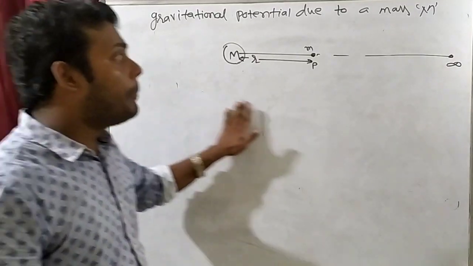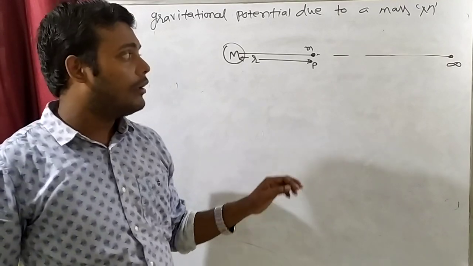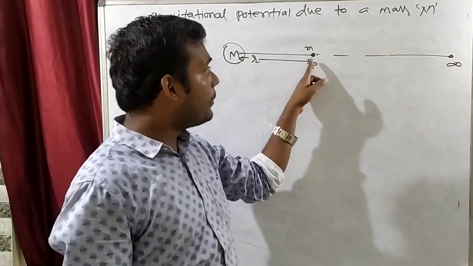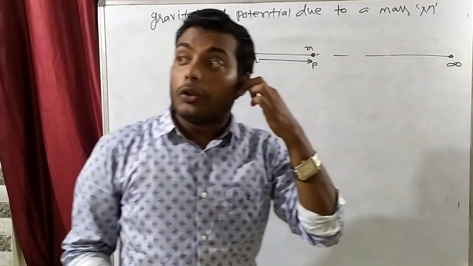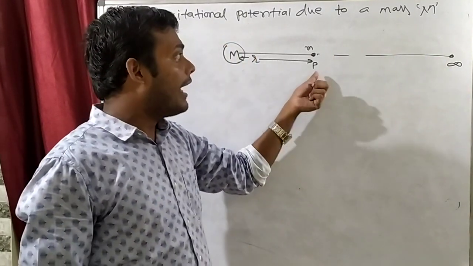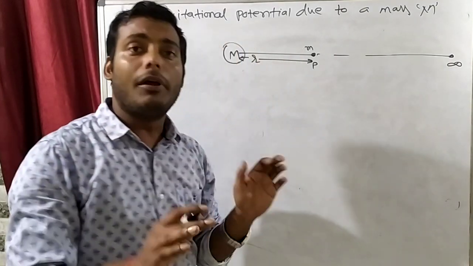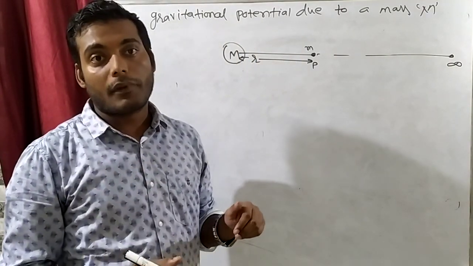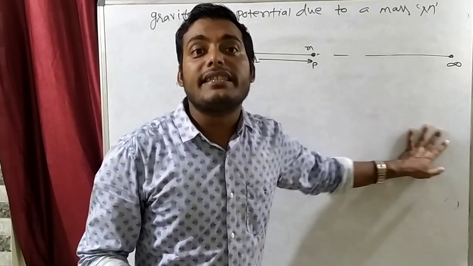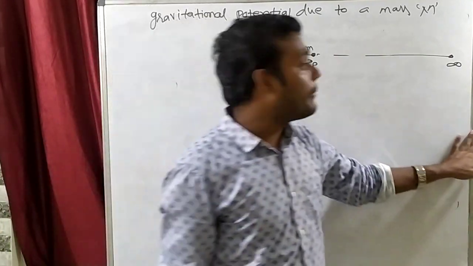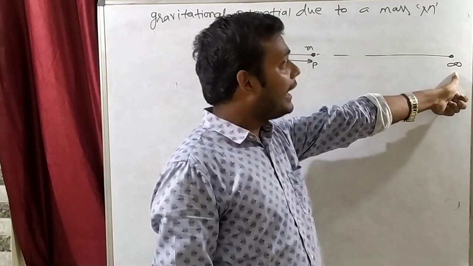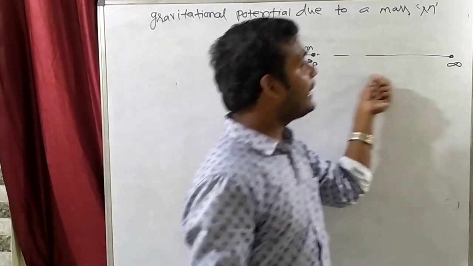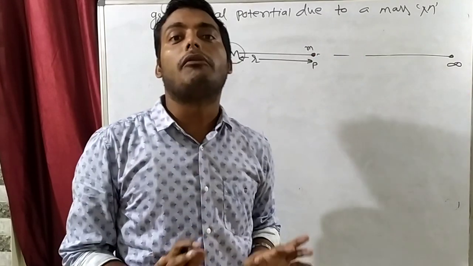So now we will not bring the test mass from infinity to P. We will move this test mass from P to infinity. Work done from infinity to P and work done from P to infinity will be the same, just we have to place a minus sign, because gravity is a conservative force. If I bring a test mass from infinity to P, or from P to infinity, in both cases work done will be the same.